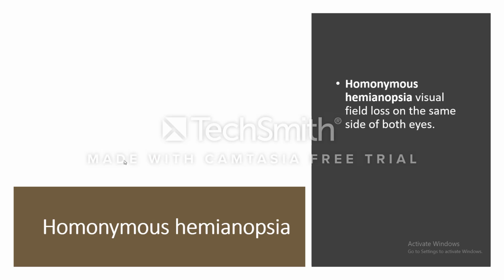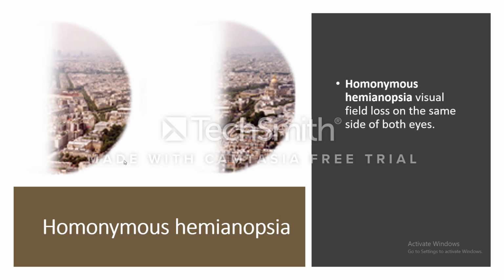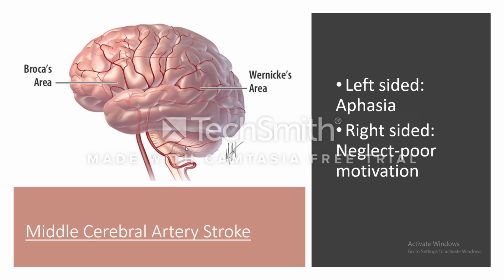What is homonymous hemianopsia? It means a visual field loss on the same side of both eyes. See, this is a patient with left homonymous hemianopsia. This man can see only the right half of the field with both eyes, while the left half is lost. This is left homonymous hemianopsia.